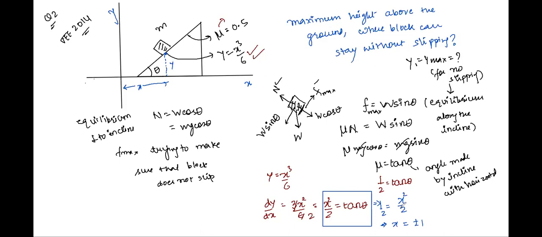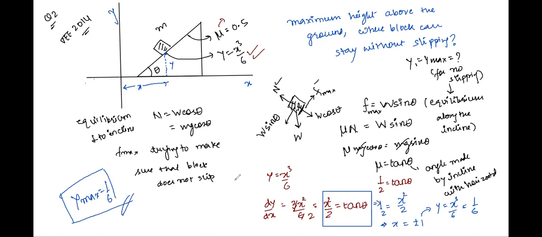Now, for this value of x, you need to find out what is the value of y. As simple as that. So we'll substitute it in the equation y is equal to x cubed by 6. This gives us 1 by 6. So 1 by 6 meters is the maximum value of y for which the block can remain steady without slipping.